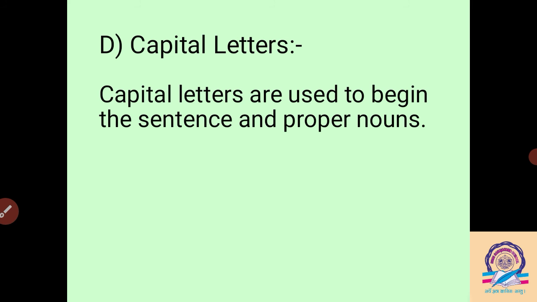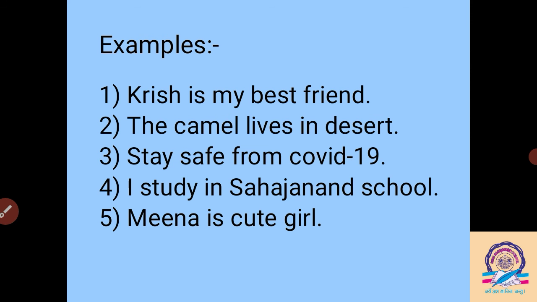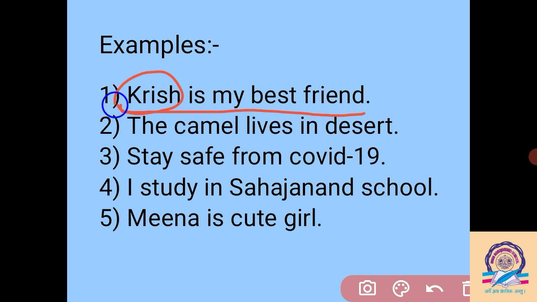And the word I alone remains capital in each and every sentence here. We see some examples here. Chris is my best friend. So here Chris is a proper noun, and it also begins the sentence. So we have to start with the first letter of Chris, C, in capital here. Then, the camel lives in desert. The sentence begins with T here, so we have to put the T in capital.